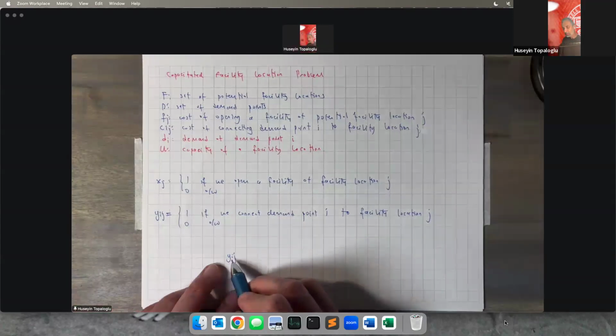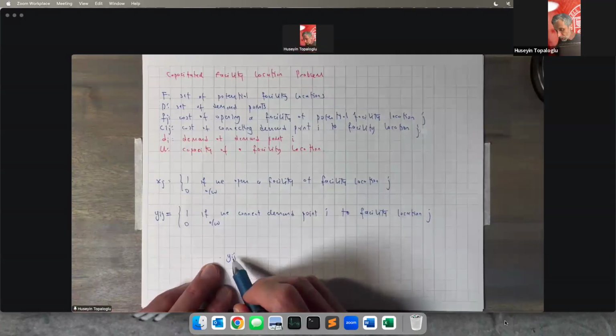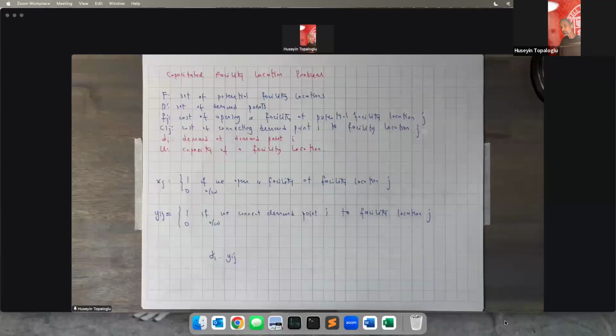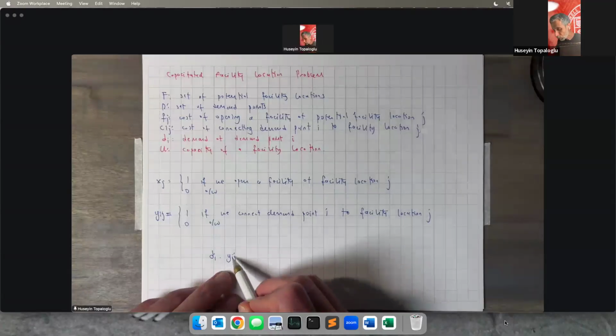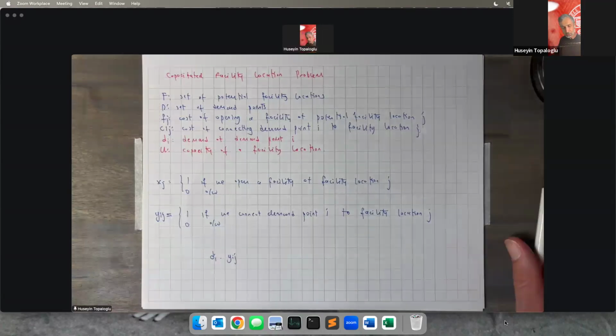Here's how we're going to do that. Yij takes value 1 if demand point I is connected to facility location J. And if demand point I is connected to facility location J, demand point I is going to impose a load of Di on facility location J.